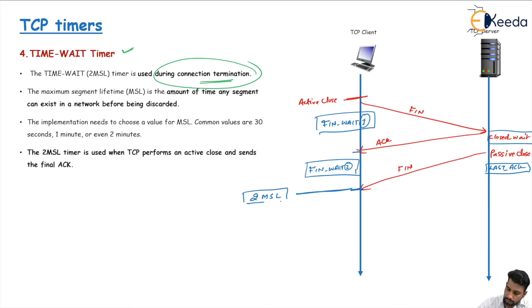This is used for finally closing the connection between the client and the server. The client sends the final acknowledgement for the connection close and goes into the time wait state.